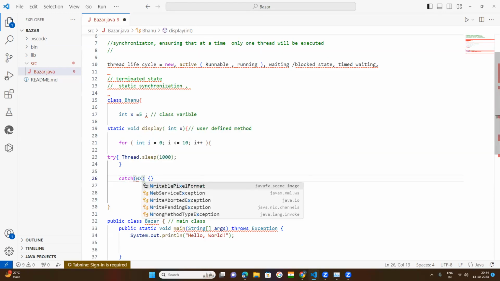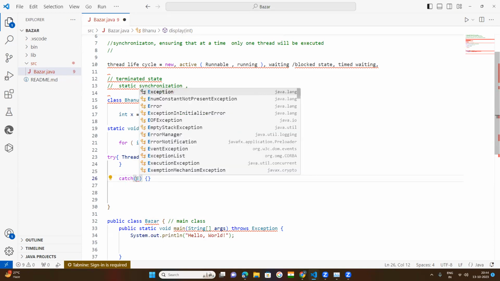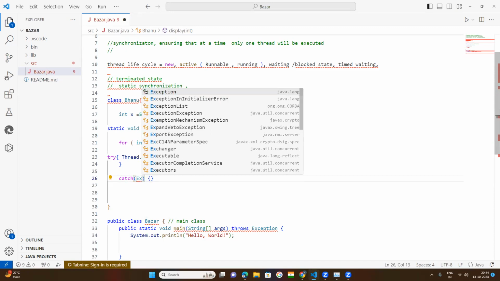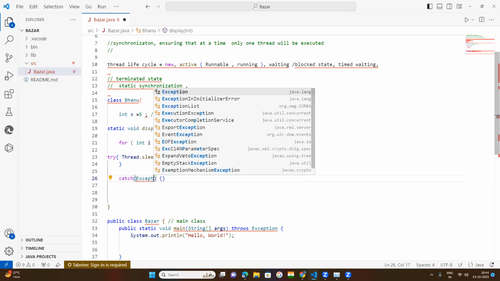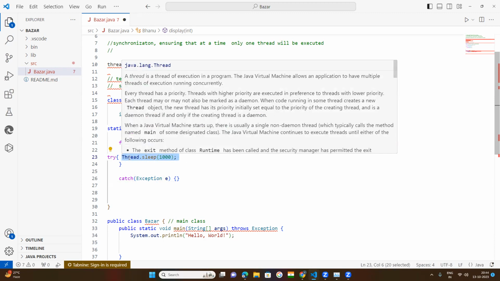Here we need to say exception. Why will we keep any statement in the try block?